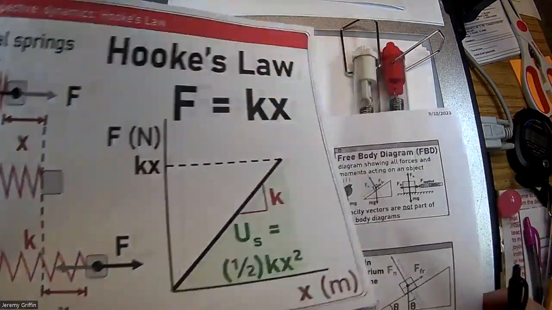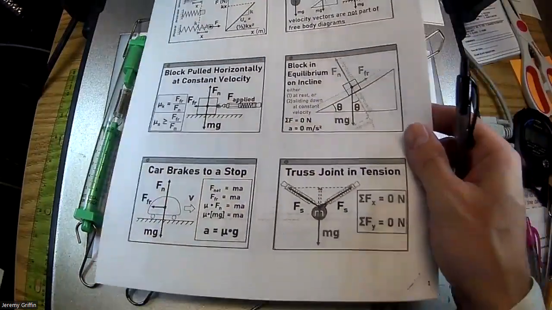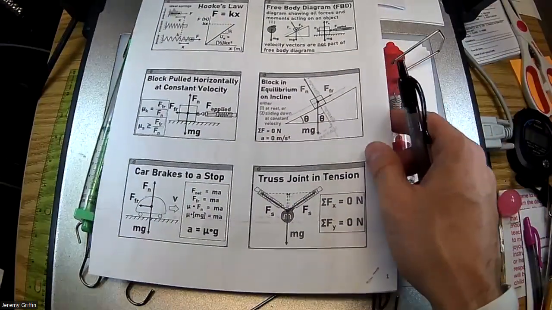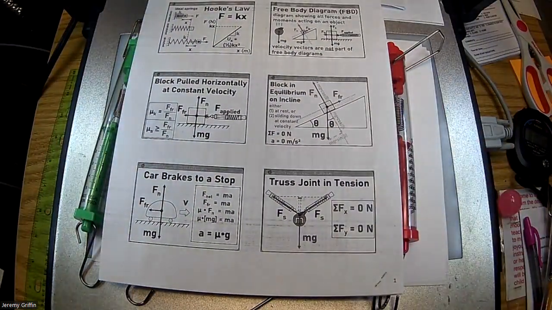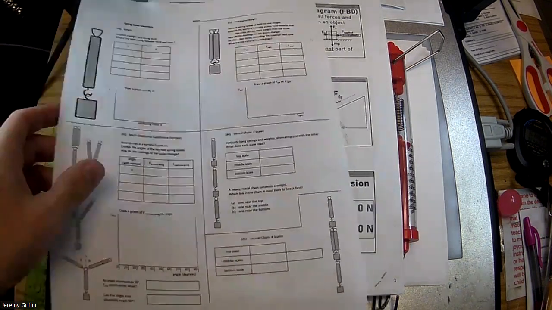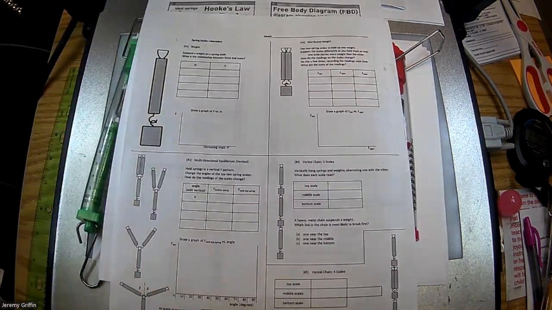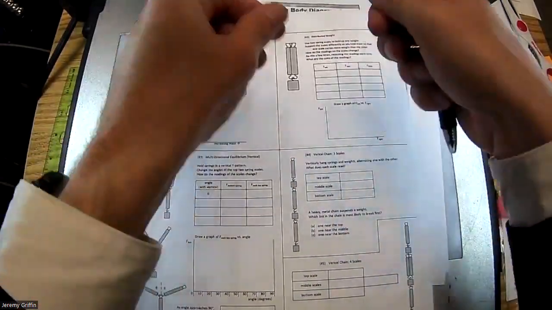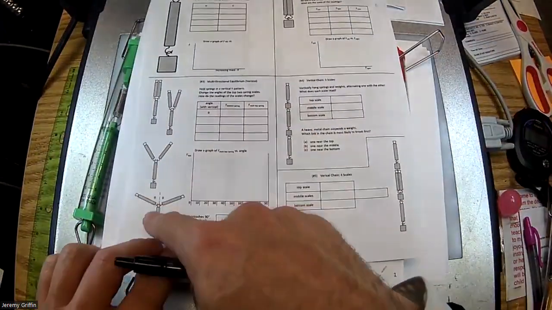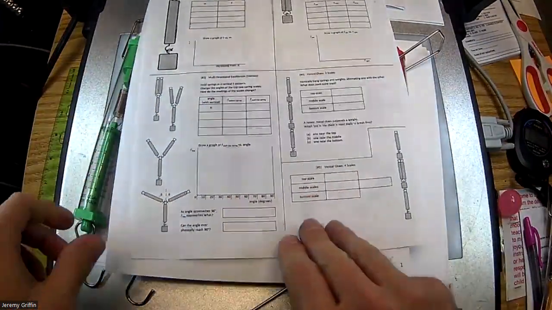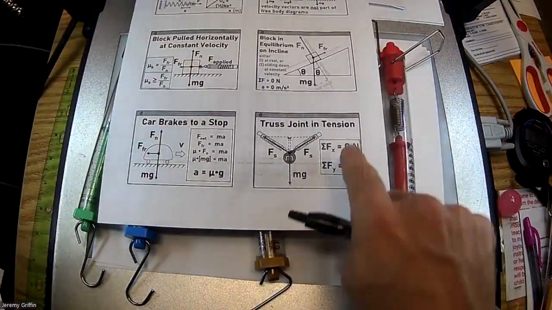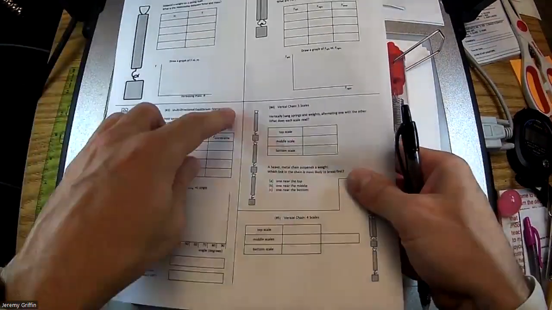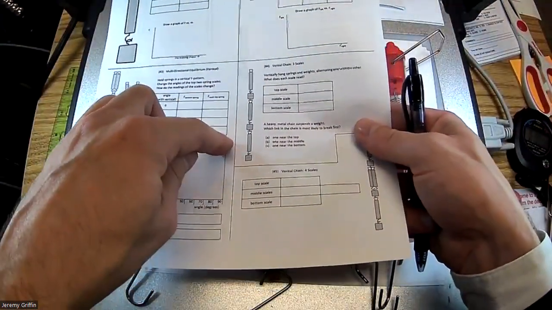Now, I'm going to have you guys do different setups for your lab tomorrow. I'm going to give you this page tomorrow. It's really going to be like 10 mini labs. I'm going to have you do a bunch of things. Hang stuff. What if you have 2 springs and hang it and jostle back and forth? What if you make this Y shape and stretch it out more closer to a T? It looks kind of like this poster here, maybe some version of that. What about this vertical chain gang going on?